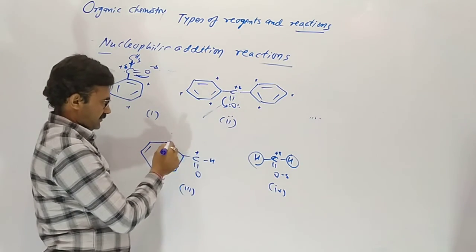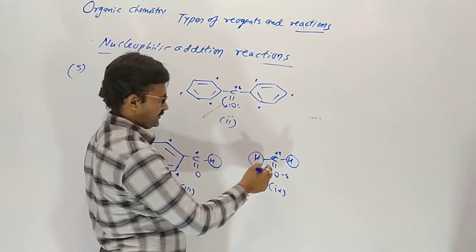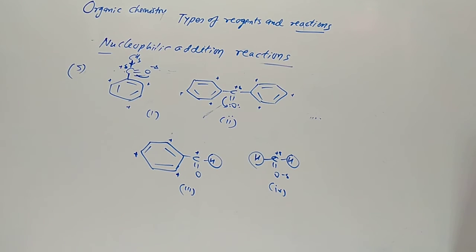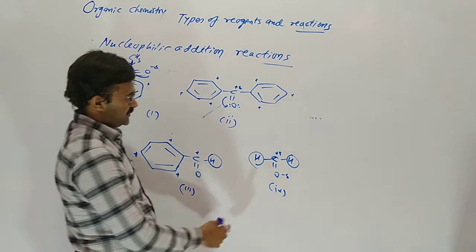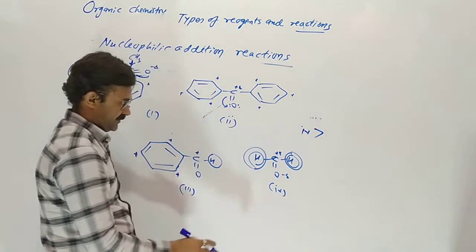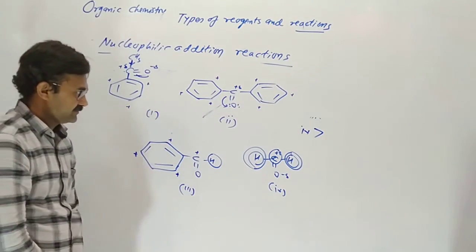Here only 4 times. Here is hydrogen. Here is the positive charge. So tell me, the highly reactive is 4. Both are neutral, the positive charge is maximum, formaldehyde.